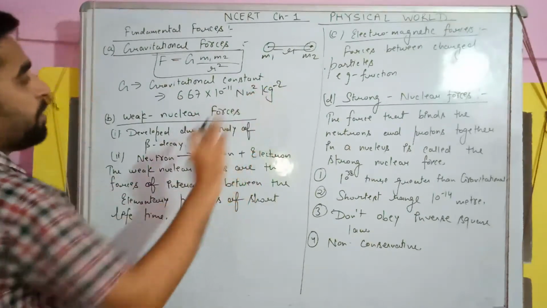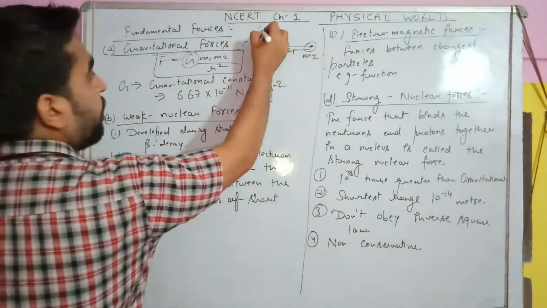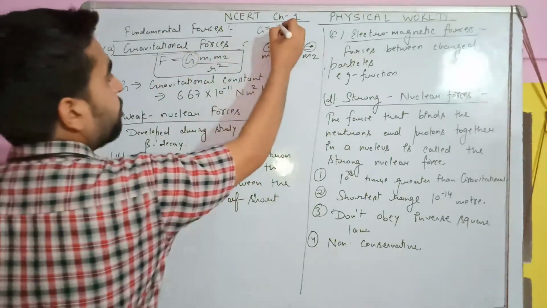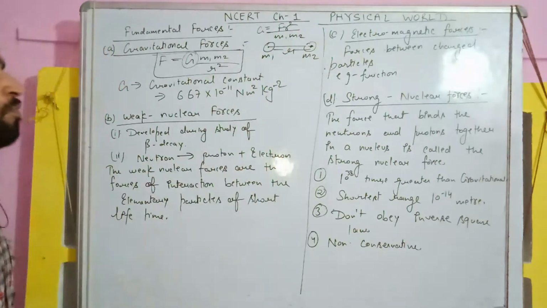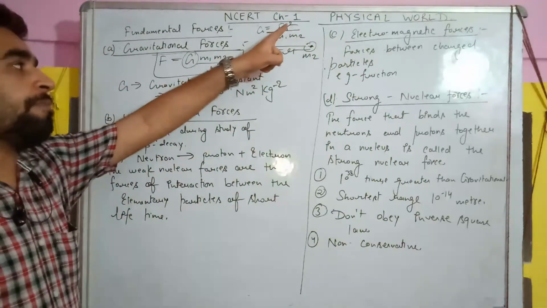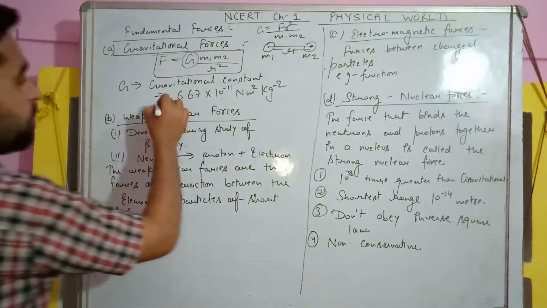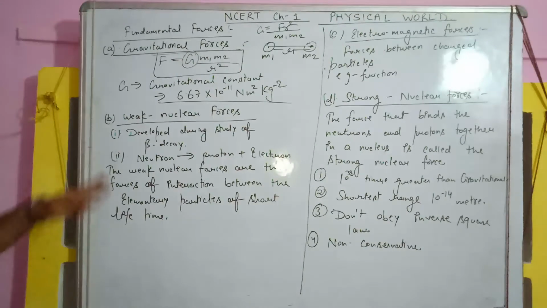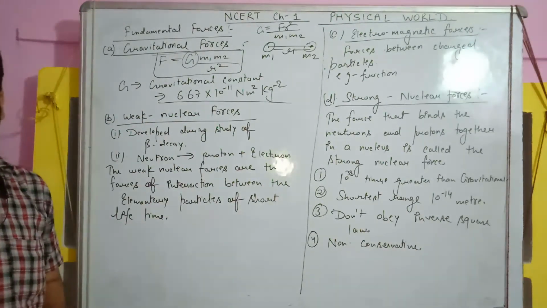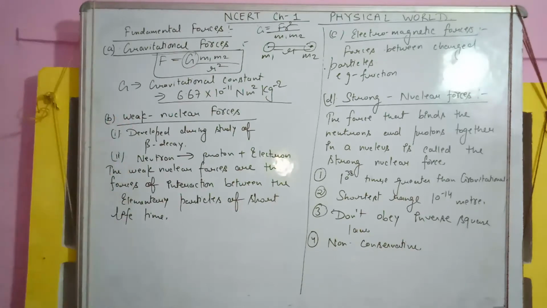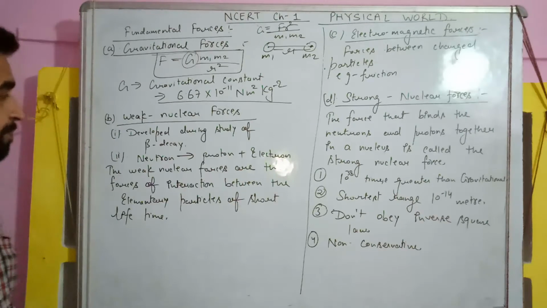Why is this Newton meter square kg minus 2? You can see clearly G is here, and when we calculate the value of G, it will be F r square upon m1 m2. Now substitute the units. Force is in Newton, meter square upon kg square, so kg minus 2. So this is the gravitational constant. So, students, gravitational forces are the weakest forces in nature. I will prove it. Firstly, study weak nuclear forces. In the last, I will tell why this is the weakest force in nature.